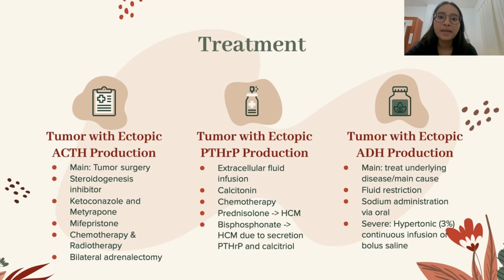The third one is the tumor with ectopic antidiuretic hormone productions. So the main treatment that can be done to help treat SIADH is by treating the main cause or underlying disease. If the main treatment is not sufficient, additional treatment can be added in the form of fluid restrictions, sodium administration via oral preparations, or in more severe cases, hypertonic 3% continuous infusion or bolus saline.